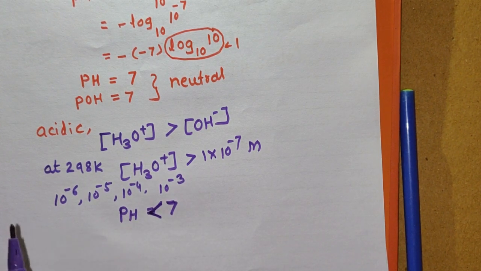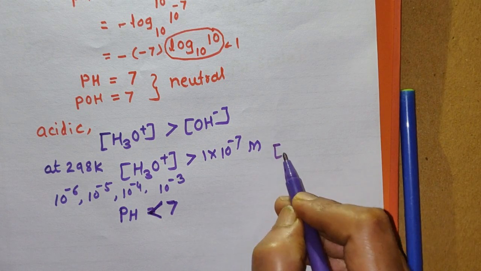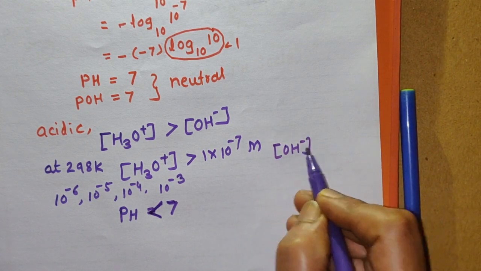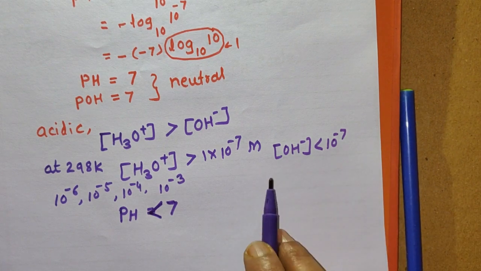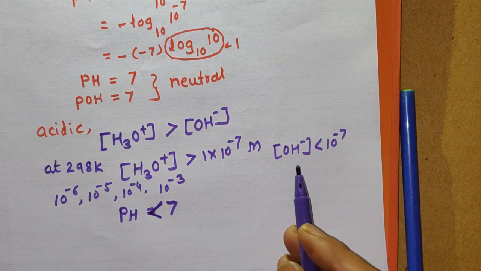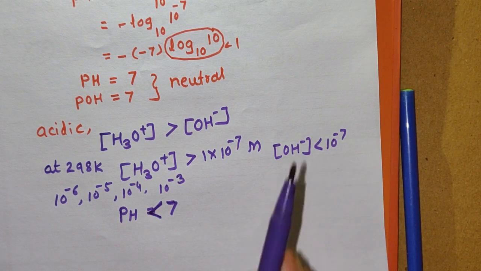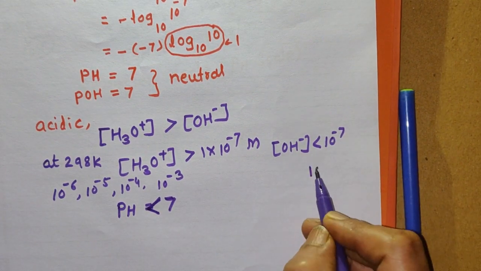And so for acidic solution at 298 Kelvin pH is less than 7, and for acidic solution the concentration of OH- ions is less than 10 raised to minus 7. So the values will be 10 raised to minus 8, 10 raised to minus 9, 10 raised to minus 10, and the minimum value will be 10 raised to minus 14.